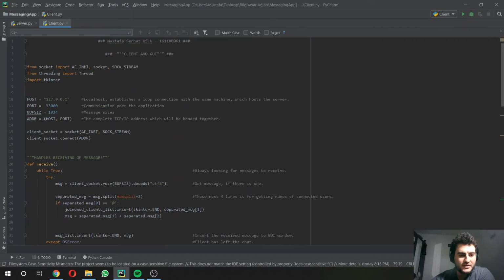And we're using localhost, which is 127.0.0.1. What it does is it loops the connection, which means we're able to send the messages to the same machine. That's what that means basically. It's a loopback IP address, and we can use any port address we like, as long as it's not being used by some other application. And this is the message size.